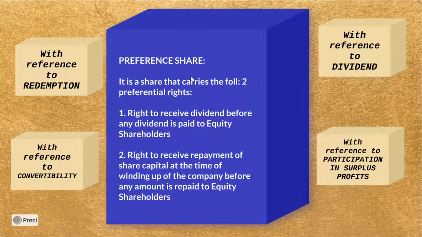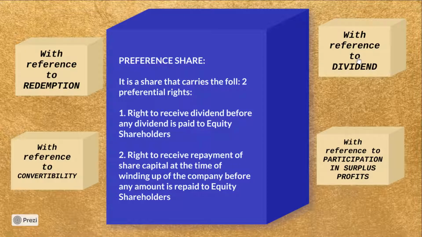A preference share is a share that carries the following two preferential rights. The first right is the right to receive dividend before any dividend is paid to equity shareholders. The second right is to receive repayment of share capital at the time of winding up of the company before any amount is repaid to equity shareholders. Preference shares can be of various types. We will discuss that in detail.